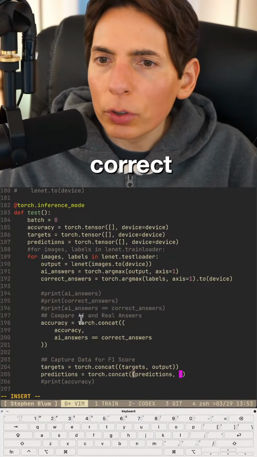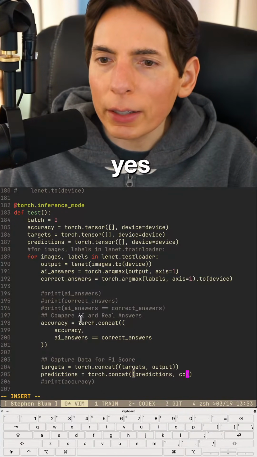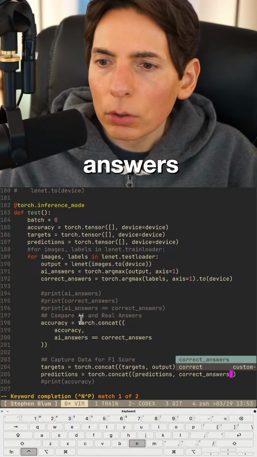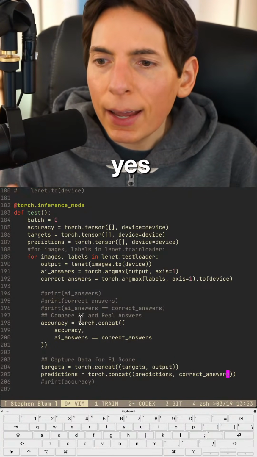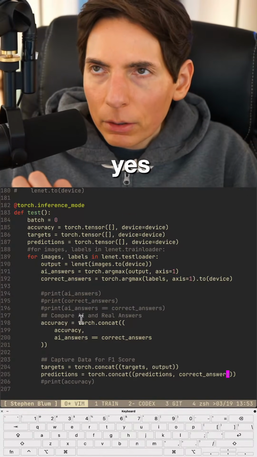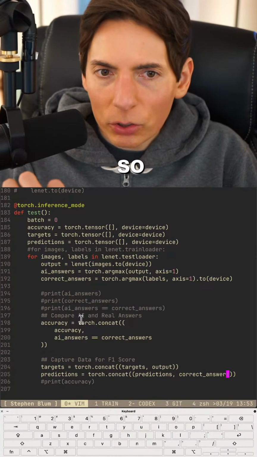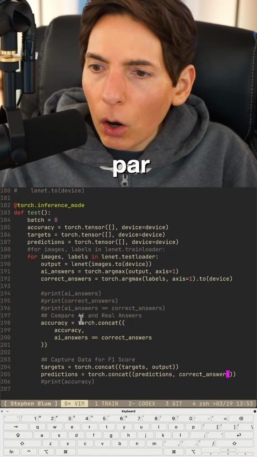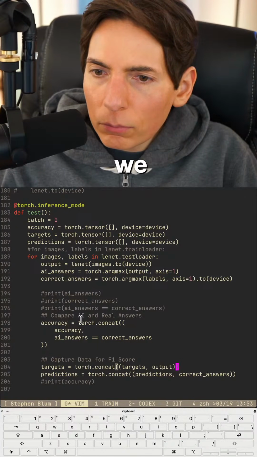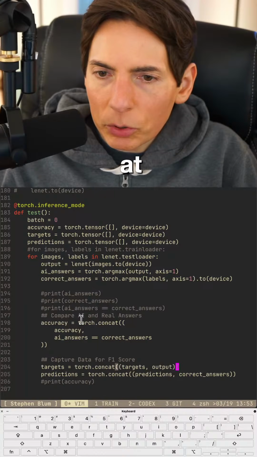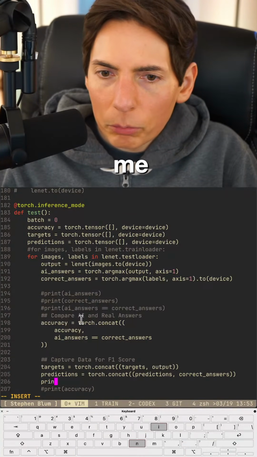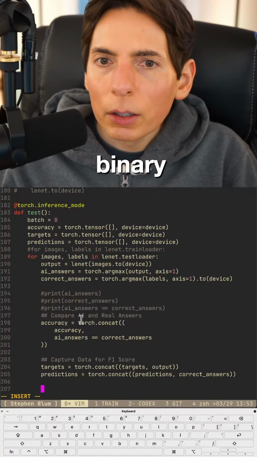Or correct answers. Yes, correct answers. I think so. Missing a parentheses. Oh, are we? Where's that at? Seems good to me. And then let's do a binary score.